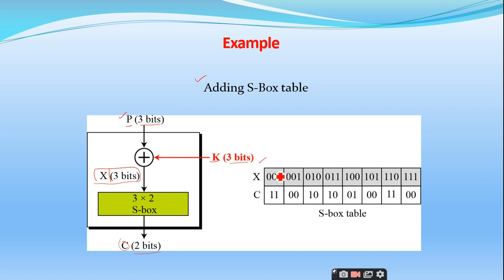This is the table used to convert the 3-bit intermediary text into the 2-bit ciphertext. Is it clear up to this point?